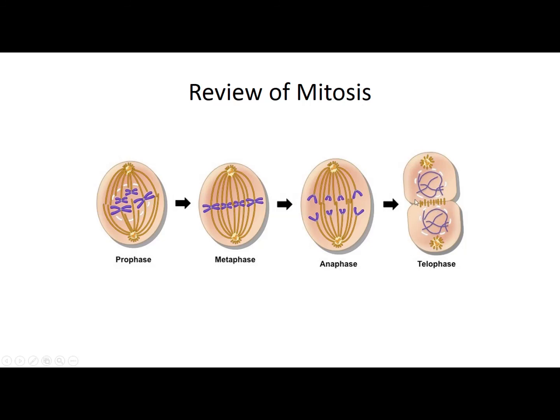Cytokinesis means the cytoplasm is dividing and from one cell two daughter cells are forming. So this is all about mitosis. Mitosis is a cell division in which a single cell divides into two and forms two daughter cells.